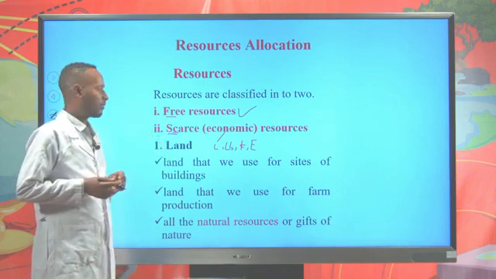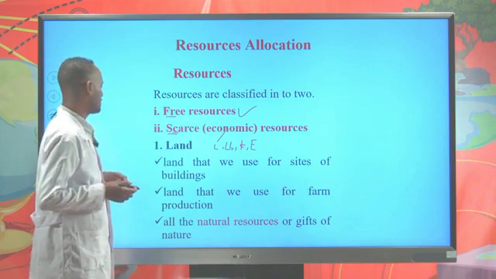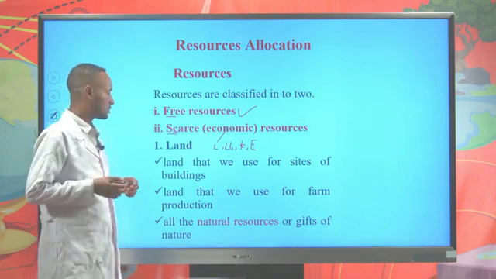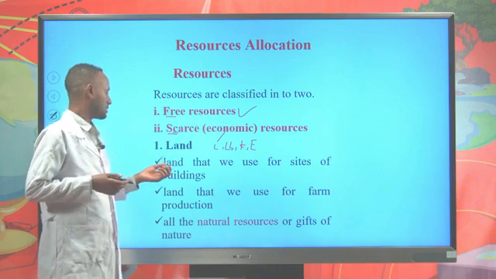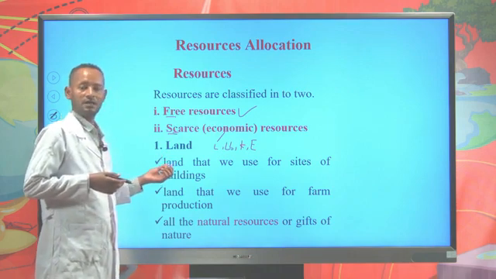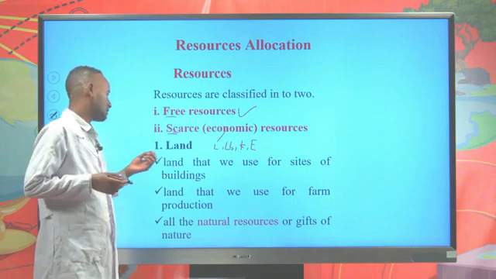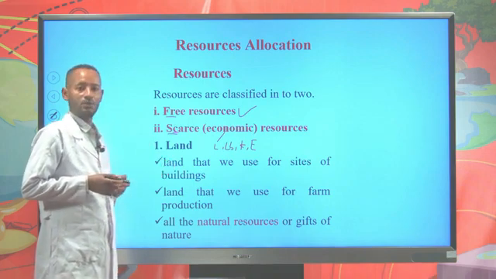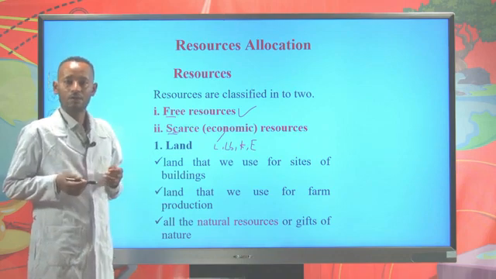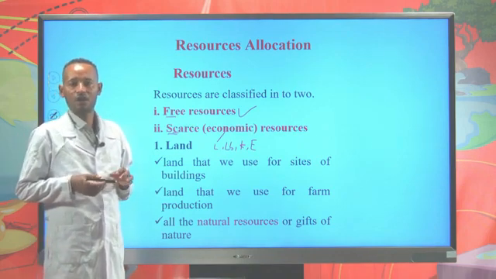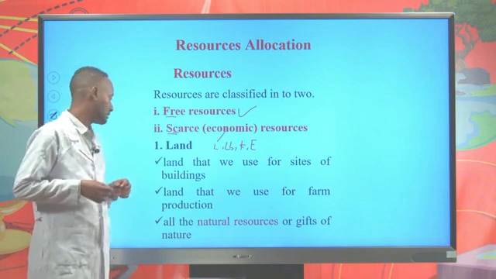First, land. When we say land in economics, the land that we use for sites of buildings is considered as land. The land that farmers use for farm production is considered as land.